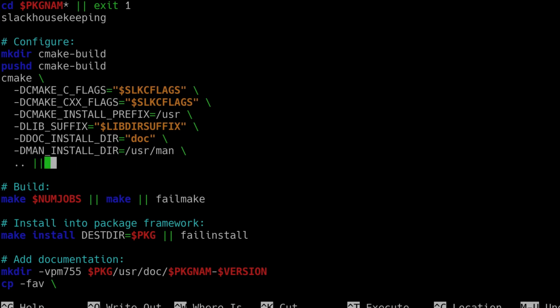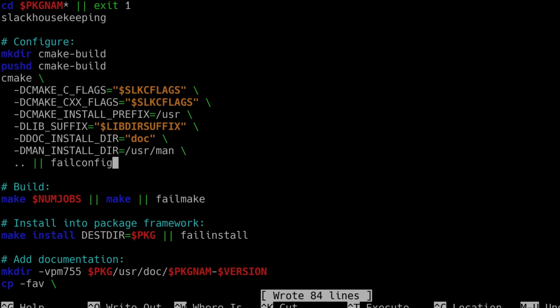a number of functions in there, like fail config, fail make, rather than exit 1. The reason for that is because it logs some additional stuff, or it was also a way of capturing when certain points in the build system failed. So for example, if it fails during config, I could just edit the SlackKit function so that it logged it somewhere in particular, which is a lot easier to do.